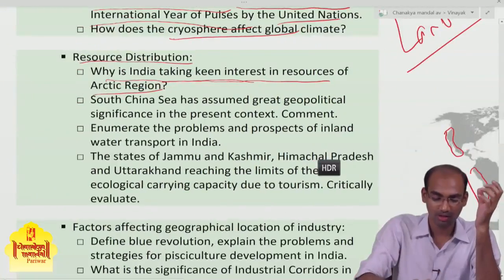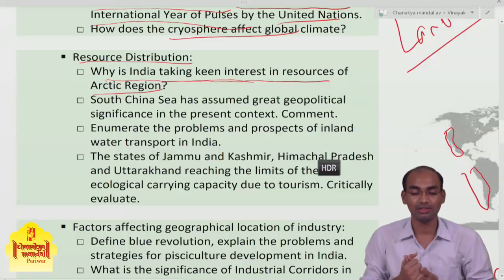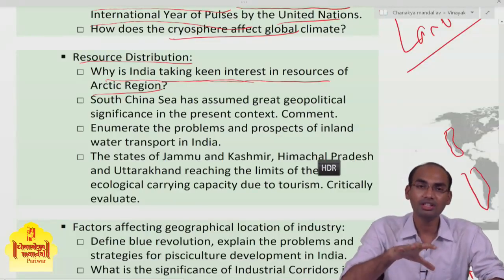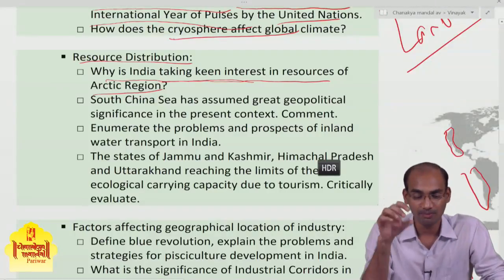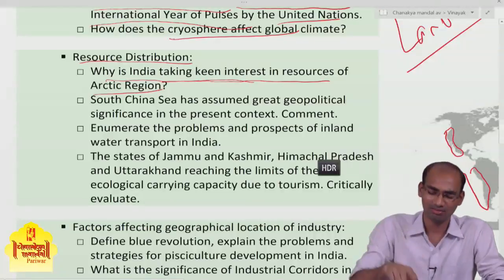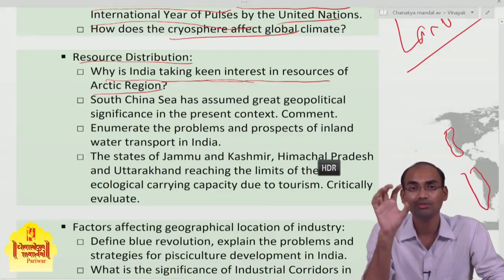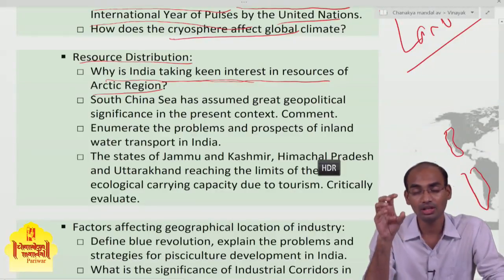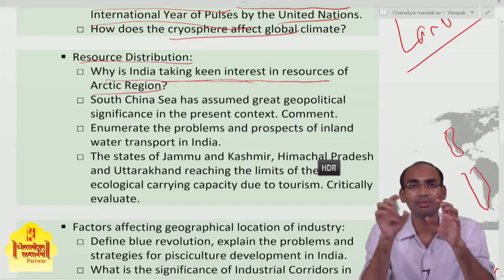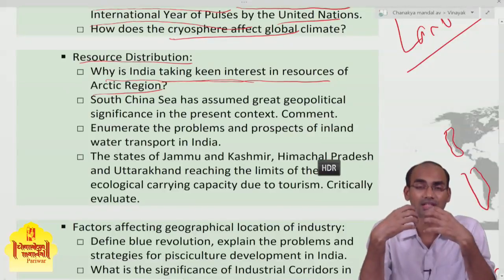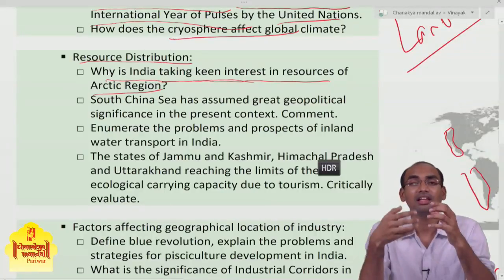Then the South China Sea has assumed great geopolitical significance in the present context. I have already told you about the importance of geography in international relations. With this South China Sea question, first you need to draw the map where you show the location of the South China Sea, so that you can make that diagram more self-explanatory and convey your answer in as few words as possible.